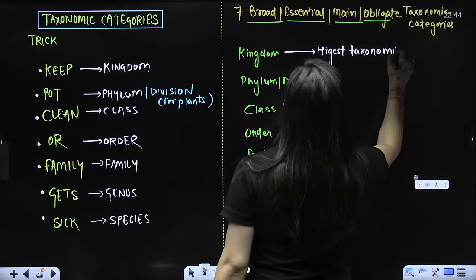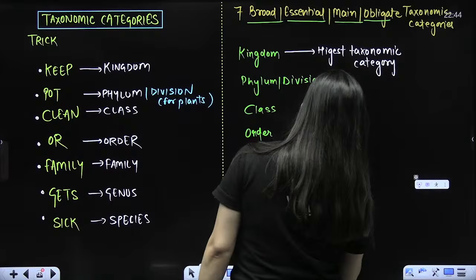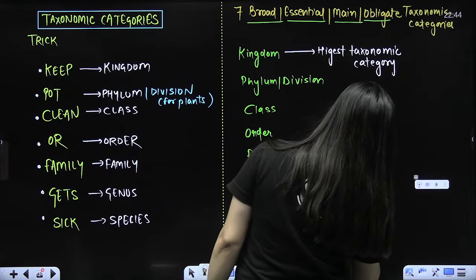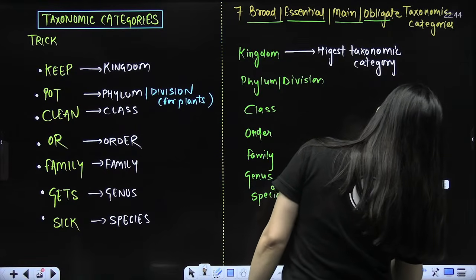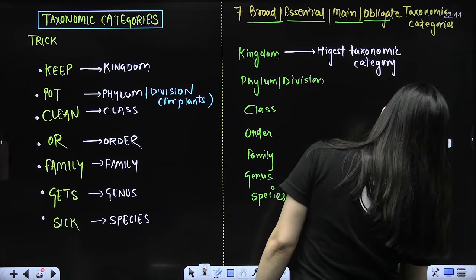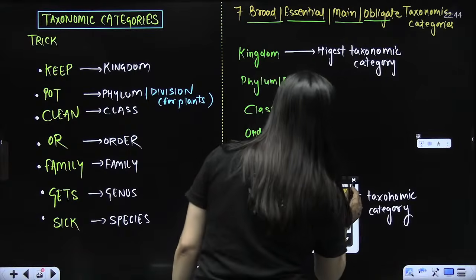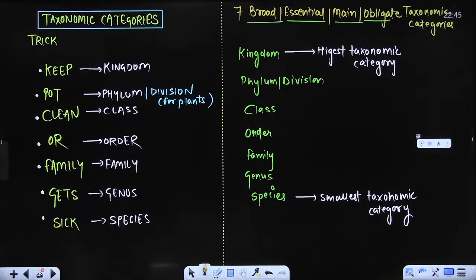This one is the smallest taxonomic category. Am I clear? So these are the 7 broad categories in which you are going to divide your...